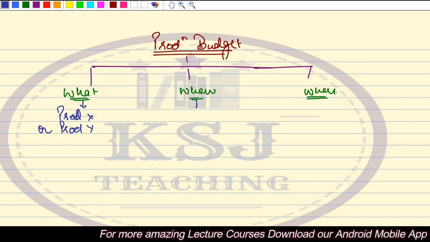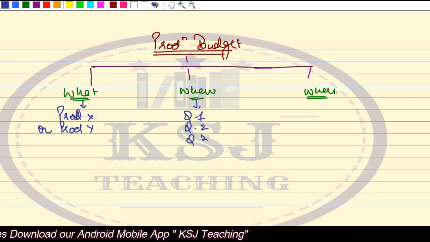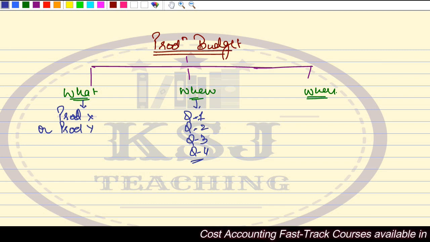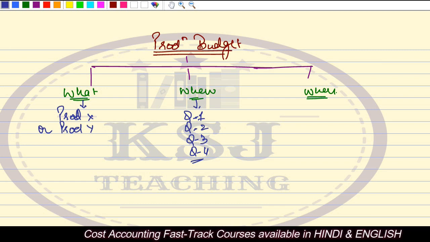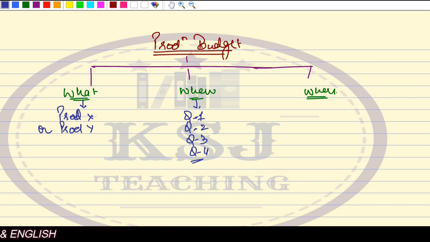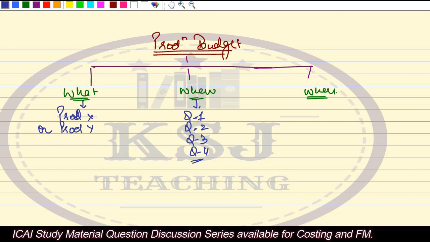After that, when it is to be produced, in which quarter, say in quarter 1 or quarter 2 or quarter 3 or quarter 4, in which of the quarter my demand will be more, so I have to plan my production. Say you want to make sales in the quarter 3, right? So you will have to produce in the quarter 1 and quarter 2, only then you will be able to sell in the quarter 3 now, isn't it? You will have to manufacture before the sales, or no? Obviously, if you will manufacture in quarter 1 and quarter 2, only then you will be able to sell the product in quarter 3. So again, it is dependent upon the sales, right?